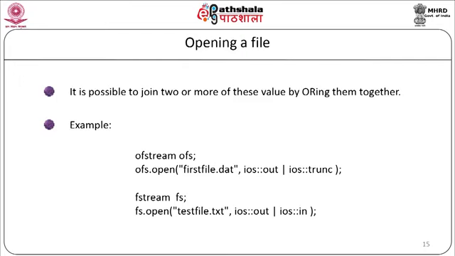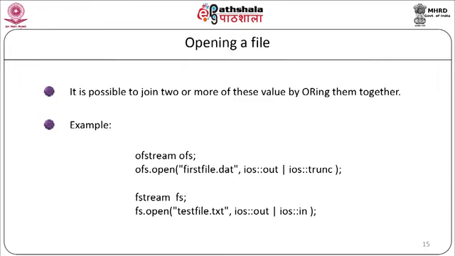In this particular syntax, the first argument indicates the name and the location of the file that is to be opened. The second argument of the open member function identifies the mode in which the file should be opened. It is possible to join two or more of these values using the OR operator.